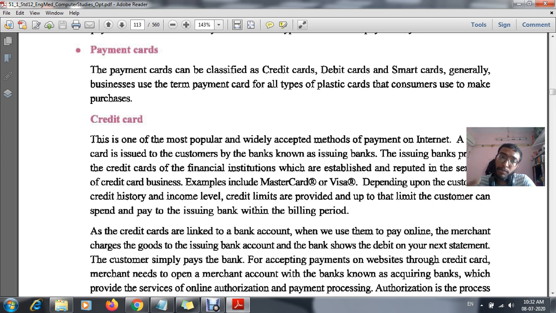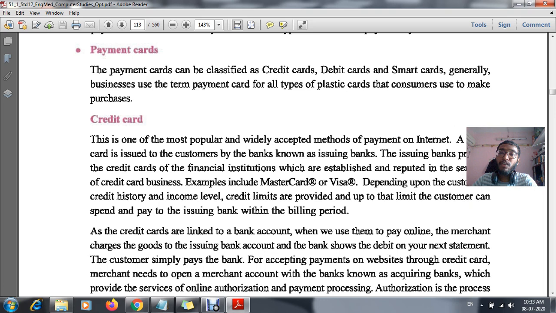This is the use of a credit card. Now the bank which issues the card is known as the issuing bank. That means the card is issued to the customer by the bank known as the issuing bank. In short, the bank which gives us the credit card is known as the issuing bank.